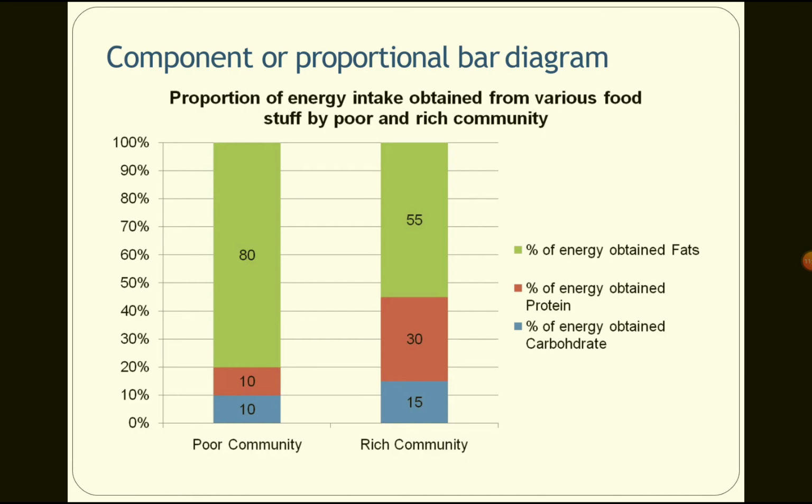In the poor community, 10% of energy is obtained from carbohydrate, 10% from protein, and 80% from fats. Whereas in the rich community, 15% is from carbohydrate, 30% from protein, and 50% from fats. So this you can compare.